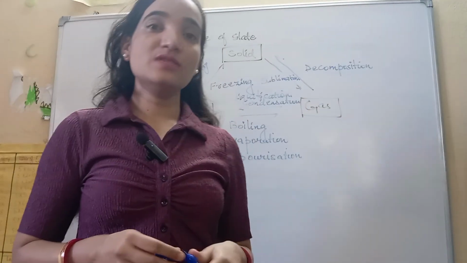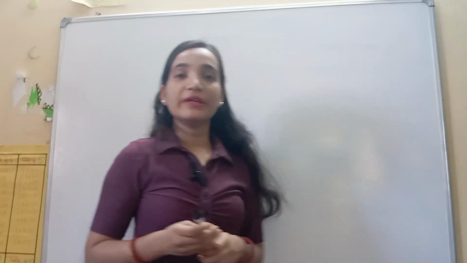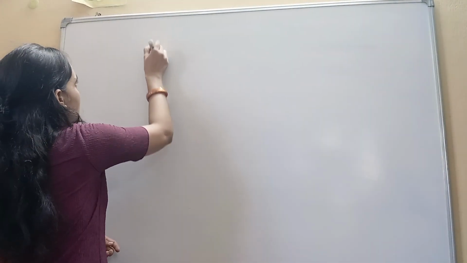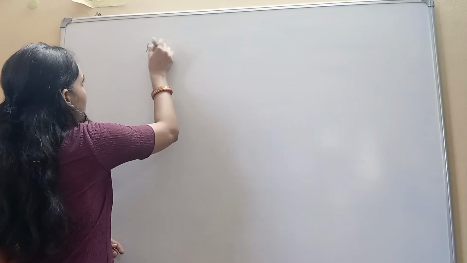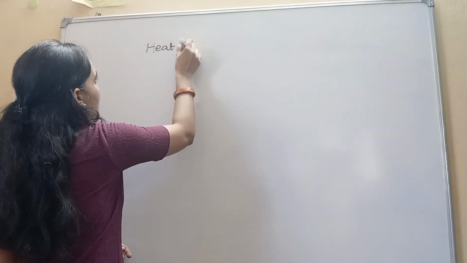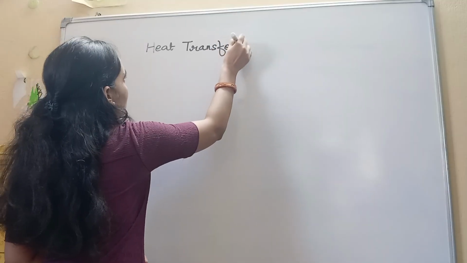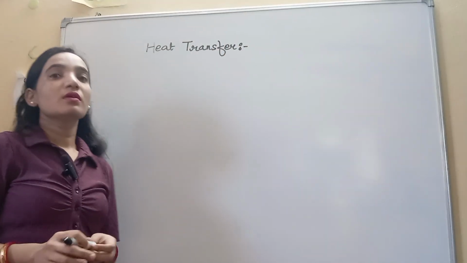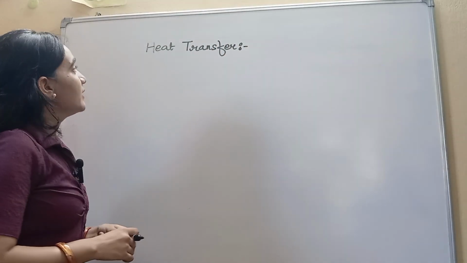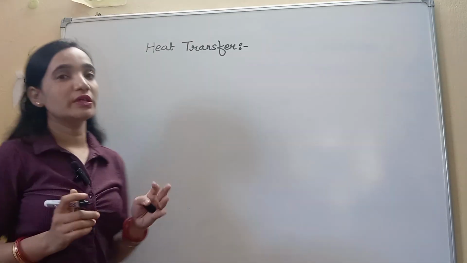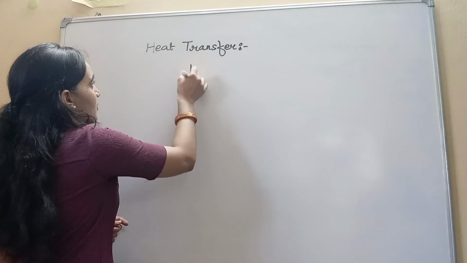Okay, so let us move to the next topic. Our next topic here is heat transfer. We know that heat only transfers from the higher temperature body to the lower temperature body.